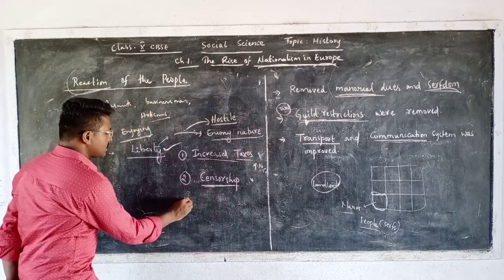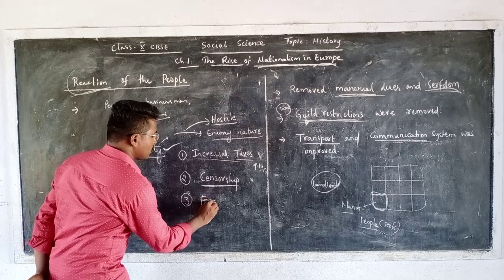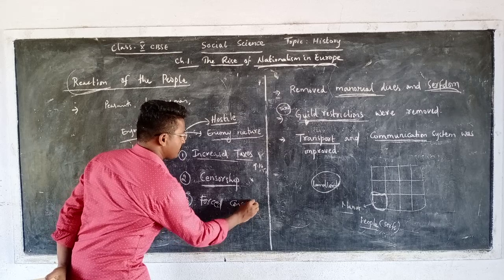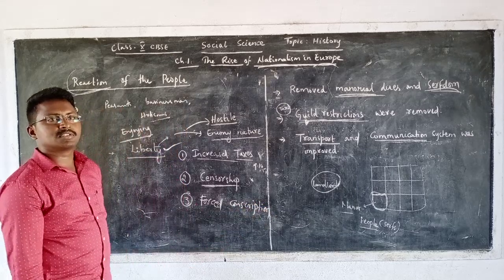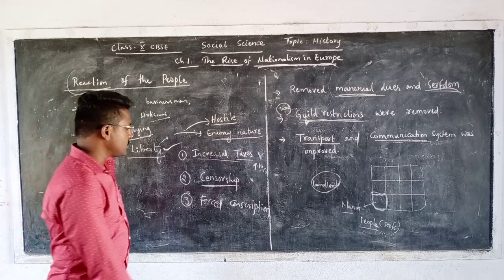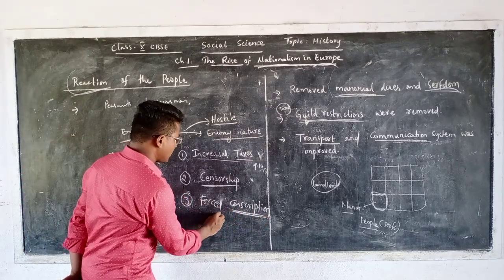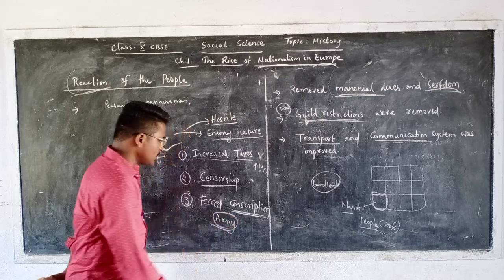Then the third thing he brought is something known as forced conscription. He brought this forced conscription, which means without the willingness of a person, he forcefully recruited people into the army.